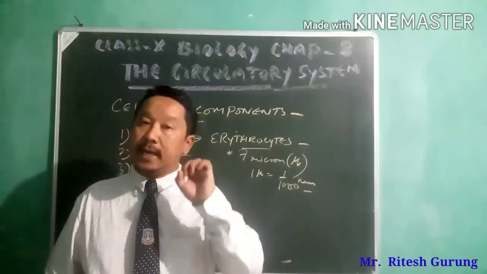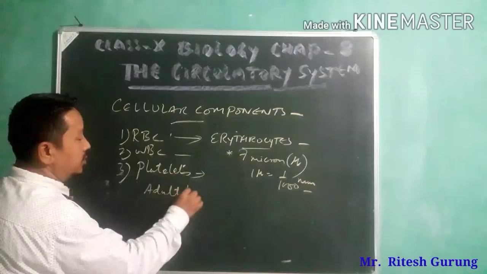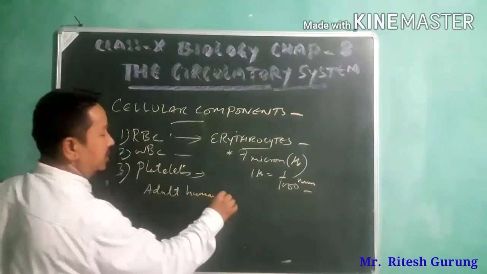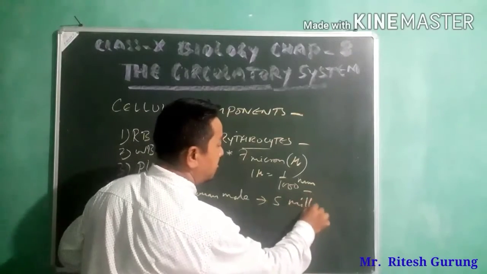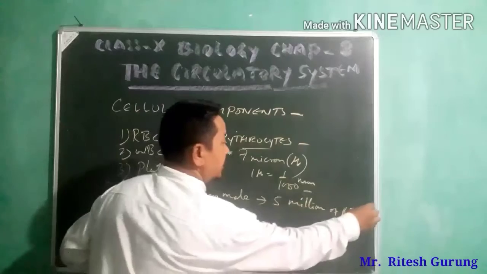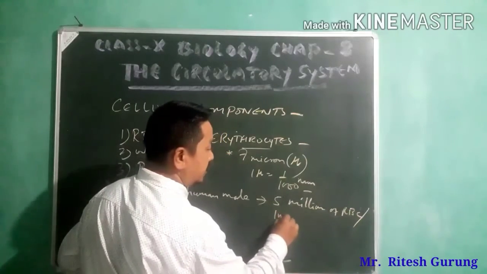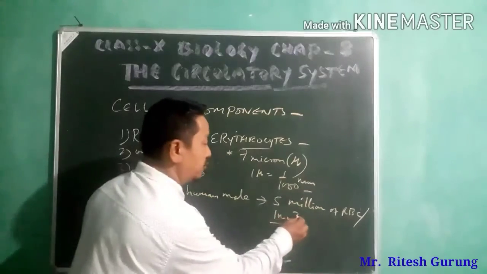Now in an adult human male, about 5 million RBC are present per cubic millimeter of volume of blood.